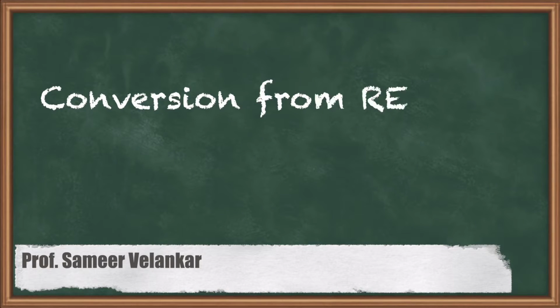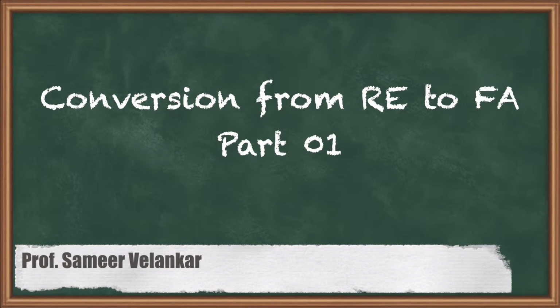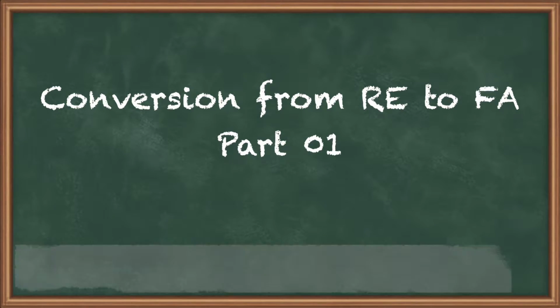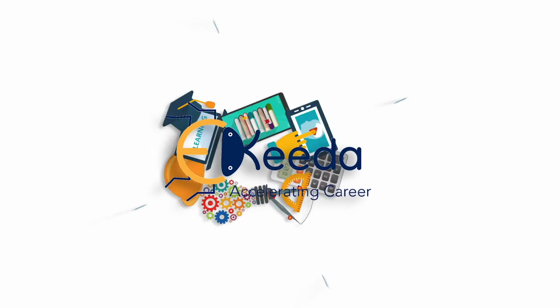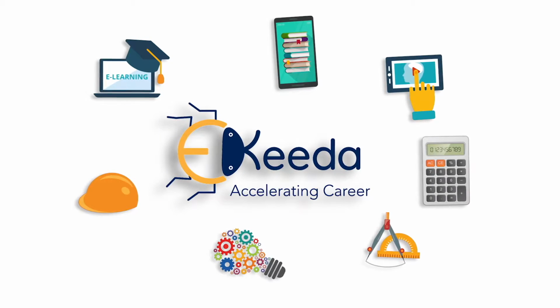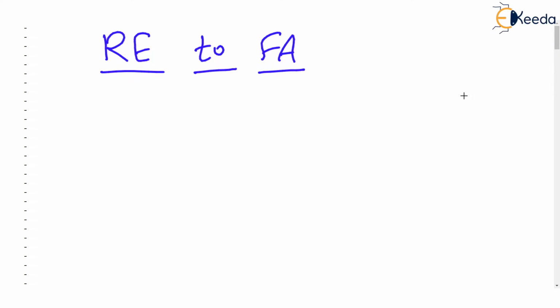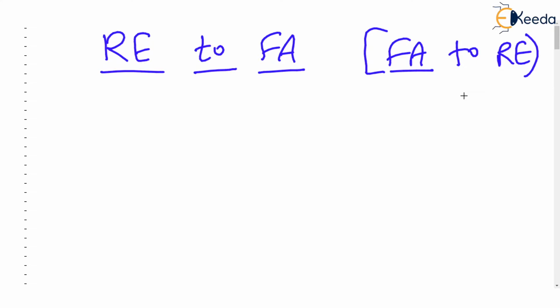Hello, dear students. Let's see, given a regular expression, how to construct finite automata. In the previous videos, we saw how to find RE from FA. If a finite automata is given, using the state elimination method, we saw how to find the equivalent RE for a given FA. We will be doing the reciprocal of that now. Given a regular expression, how to construct finite automata.